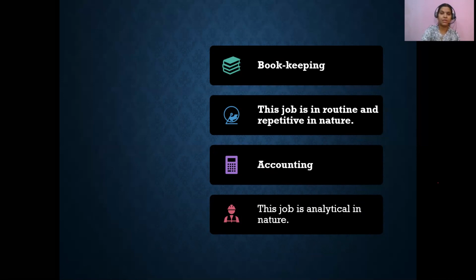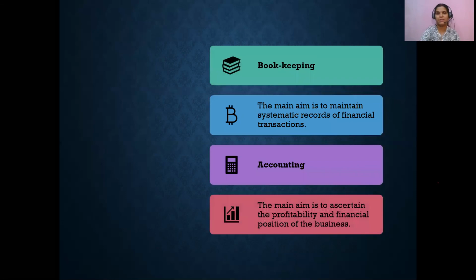Whereas the accounting job is analytical in nature. Here you need to analyze things, and they are never routine or repetitive, they will always vary depending upon the present financial situation.